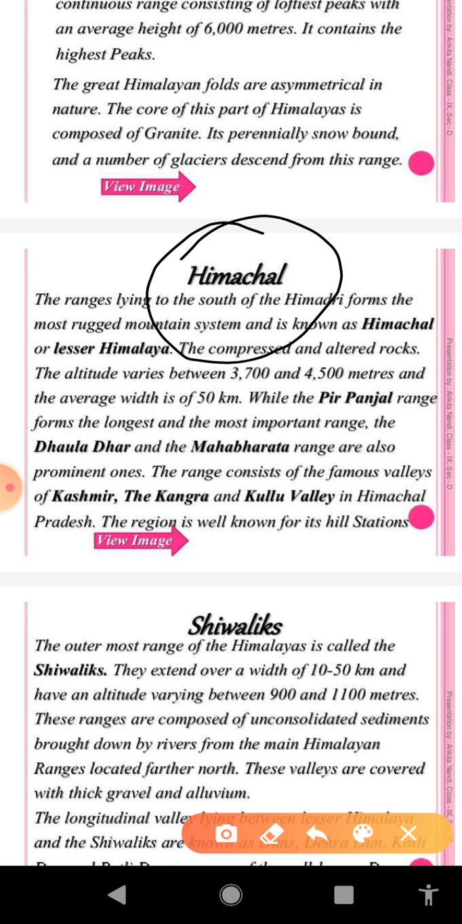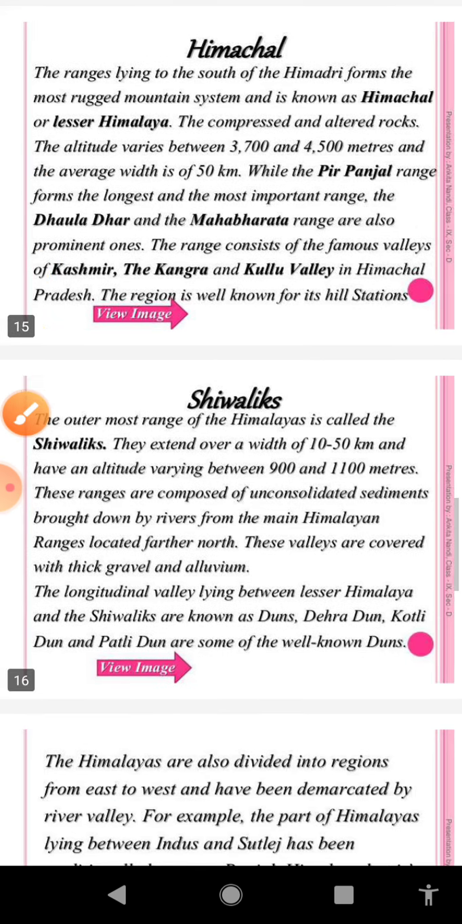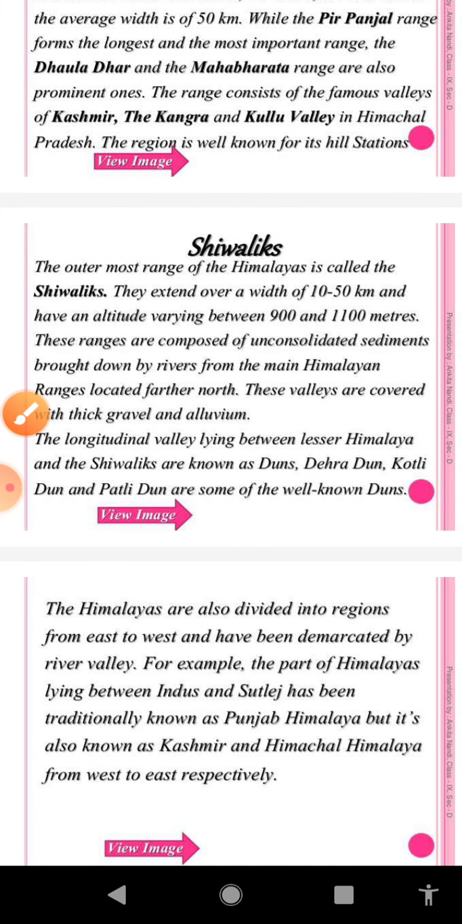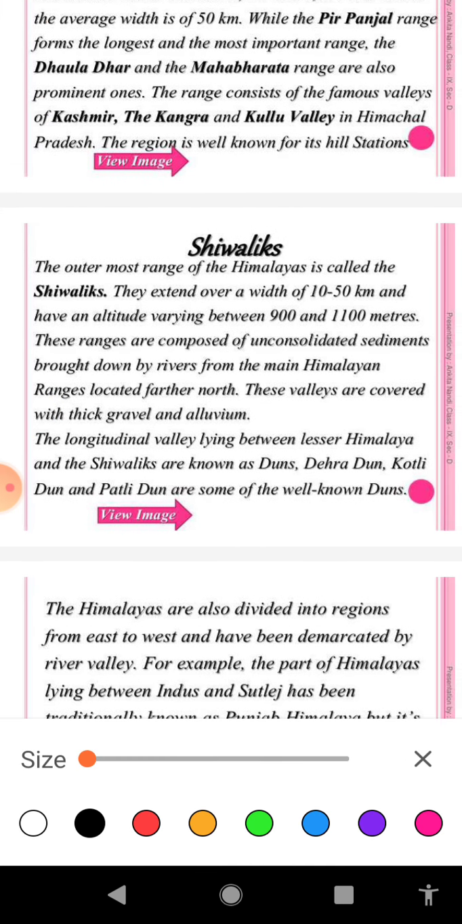After that we will discuss the Shivalik range. So if you get the question, mention the characteristics of Shivalik range, this is the southernmost range of the Himalaya. So it is also known as Outer Himalaya. So this will become the first feature. Average height of this range is between 900 to 1100 meter. Width is between 10 kilometer to 50 kilometer.